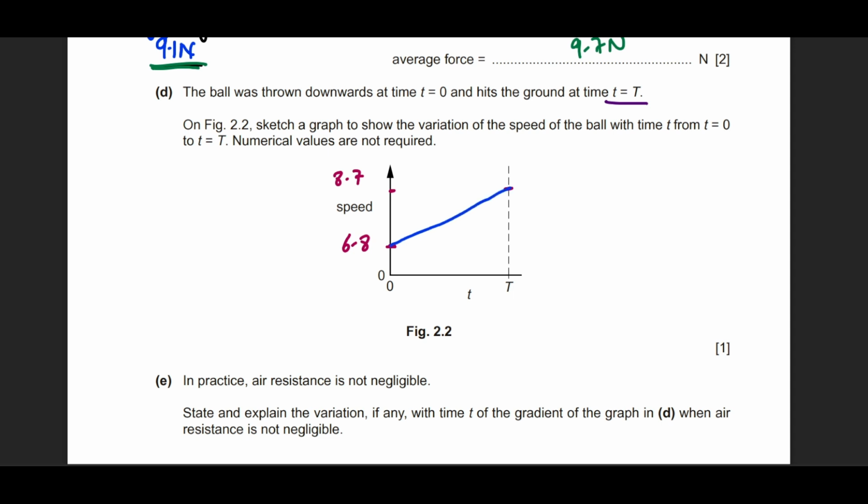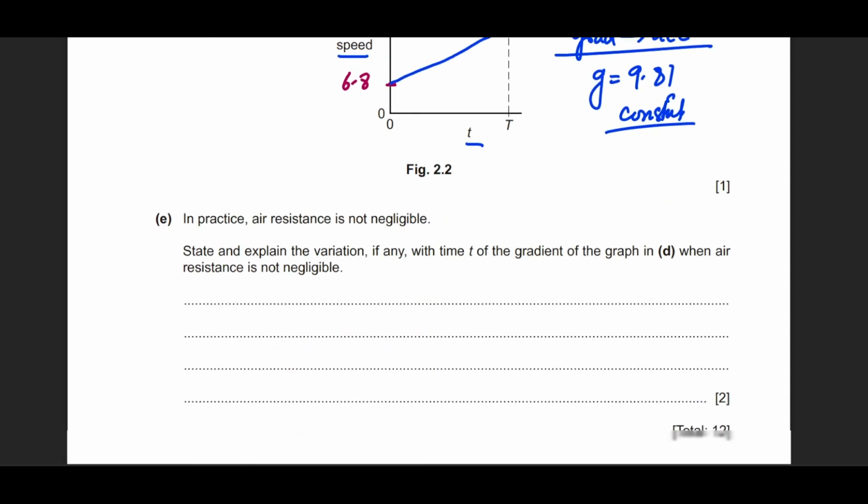Why a straight line? Because I know that the gradient of a speed-time graph represents acceleration. And since the whole system is falling under the influence of gravity, the value of gravitational acceleration is 9.81, which is constant, right? That's why it's going to be a straight line like this.